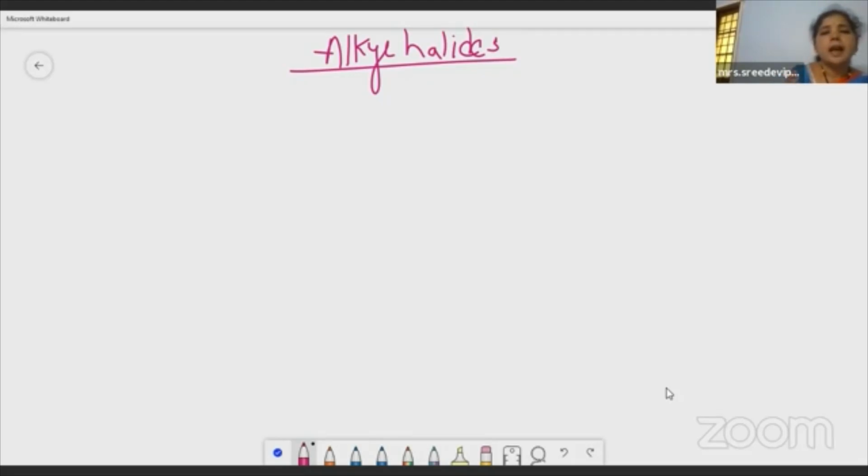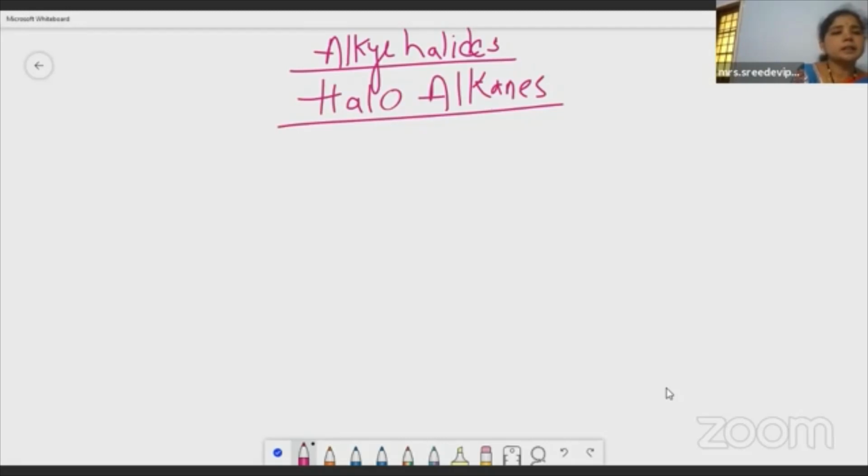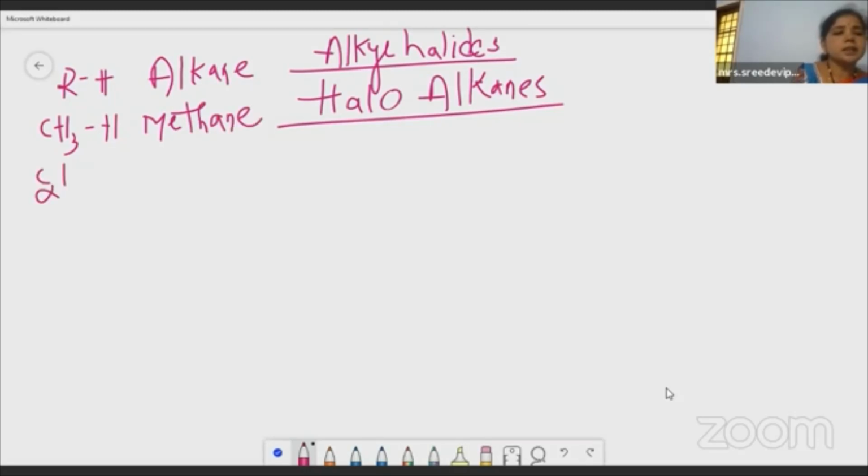Haloalkanes, the IUPAC name of this compound is haloalkanes. I will explain each and every word, don't worry. So alkyl, R-H. What is this? Yes, alkane, isn't it? We will take the example, CH3-H. Methane, yes, one carbon, meth; two carbons, eth, right? This is ethane, C2H5-H. Now, if I replace this hydrogen, so what is it?